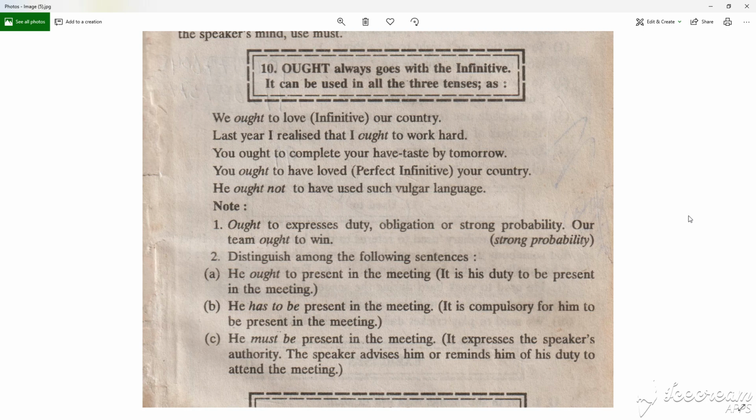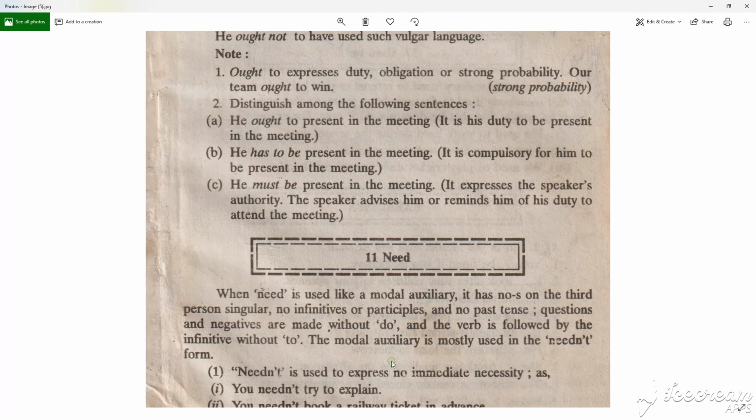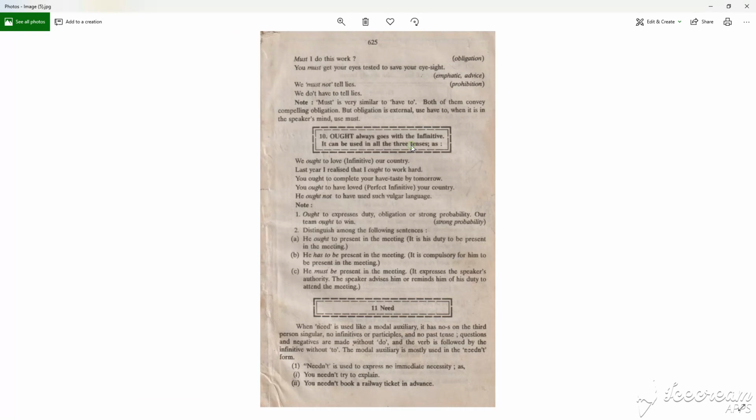It is compulsory for him to be present in the meeting. He must be present in the meeting. It expresses the speaker's authority, and the speaker advises him or reminds him of his duty to attend the meeting. That is all about the ought.